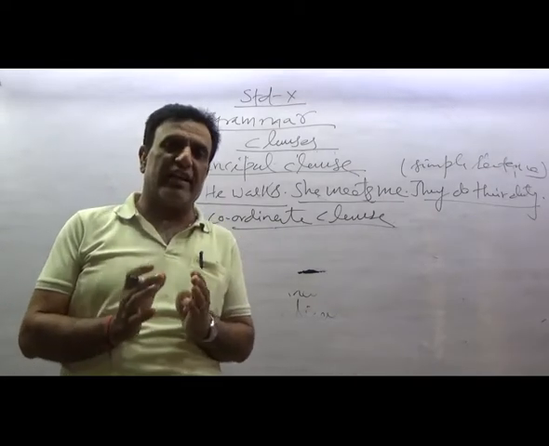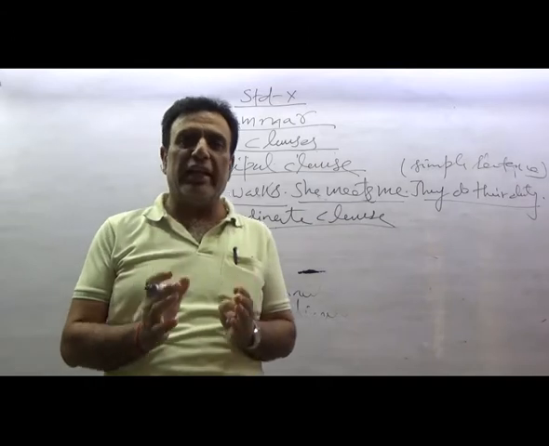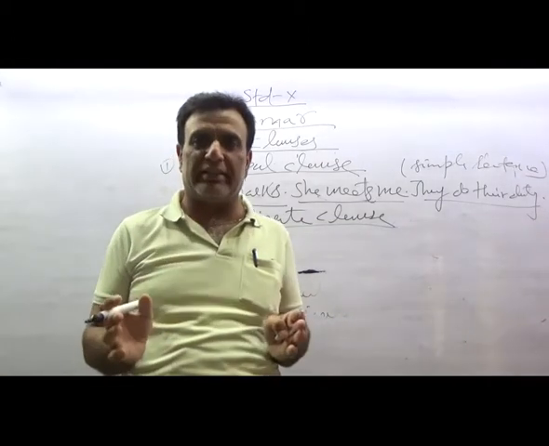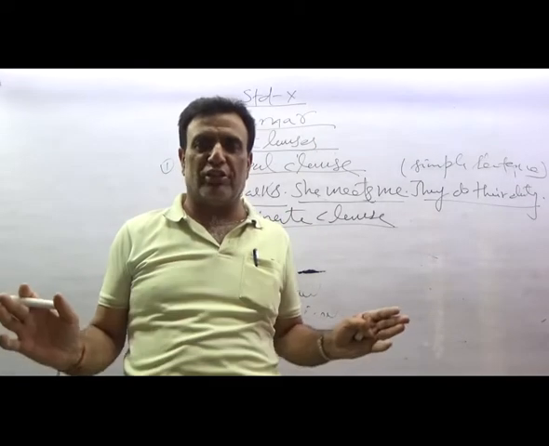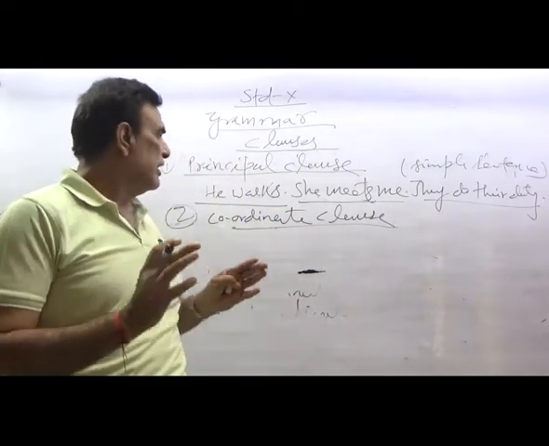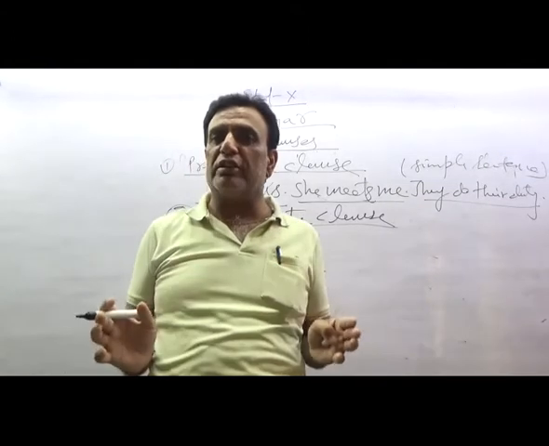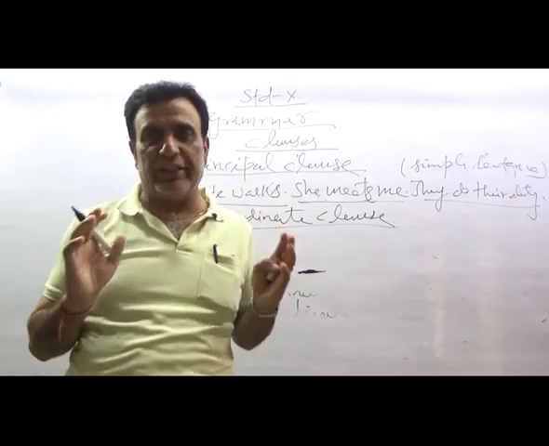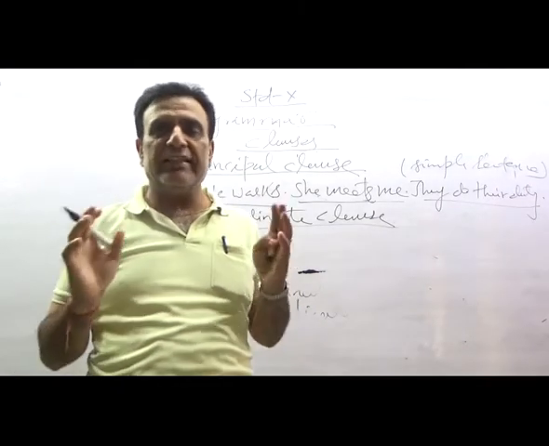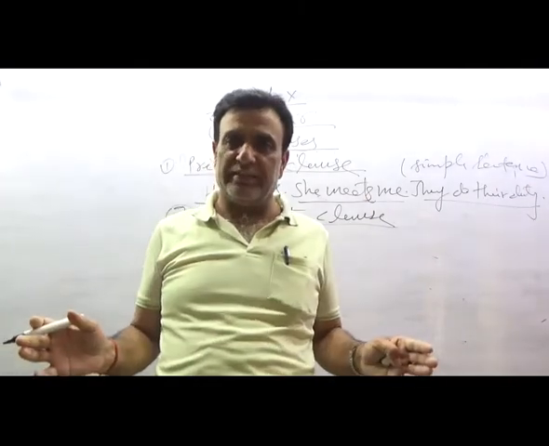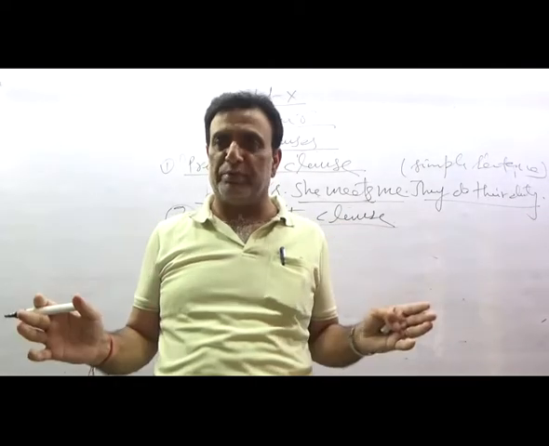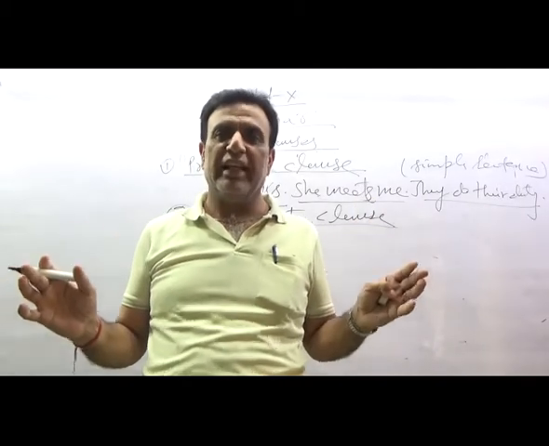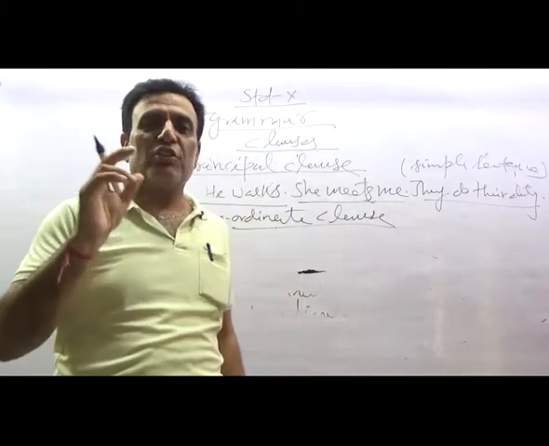Two clauses are joined with the help of a coordinating conjunction like and, or, but, and both the clauses here in a coordinate clause are independent. They are of equal status. Neither is more important than the other. They both have their own importance. They both separately can make their complete sense, and that is why this is called a coordinate clause.